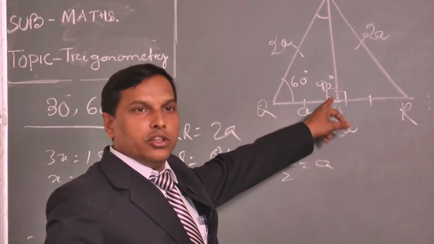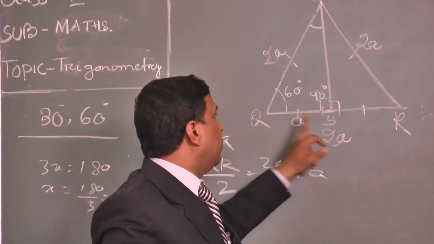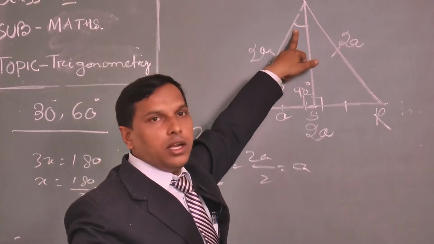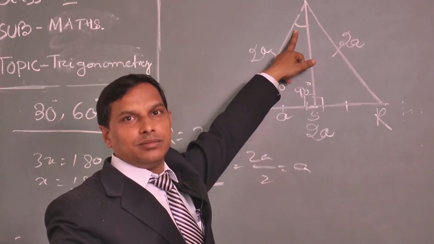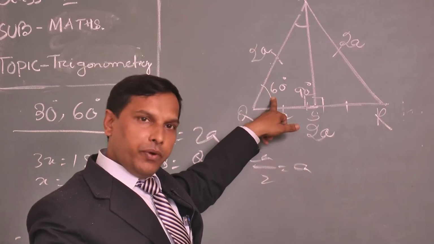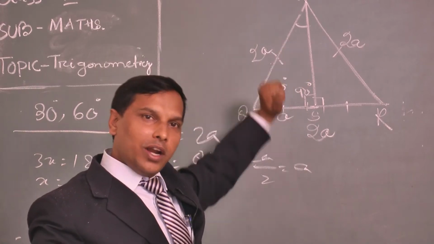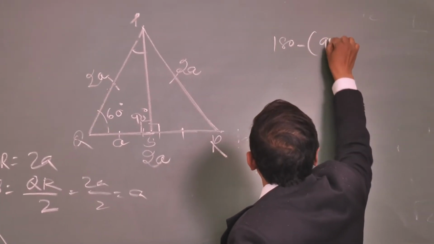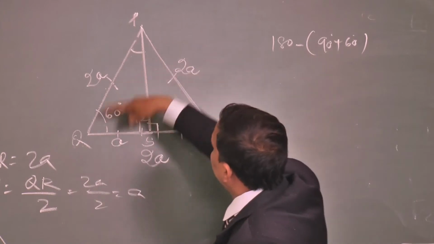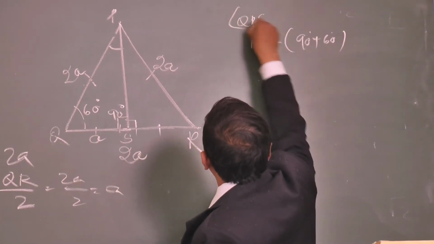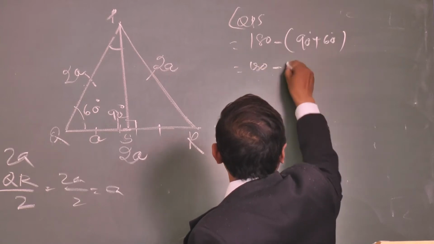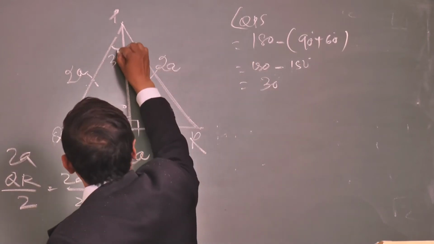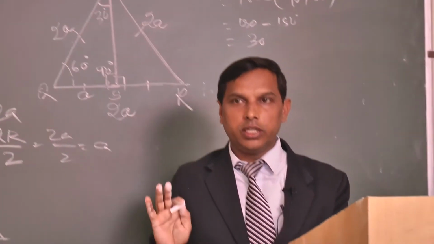This is 90. This is 60. In triangle PQS, this angle is 90 and this angle is 60. Then what about this angle? 30, because 90 plus 60 is 150, and the sum of the total angles is 180. So the angle QPS is 180 minus 150, that is equal to 30. Now you are getting 30 with this. Clear? Any doubts? Any problems?